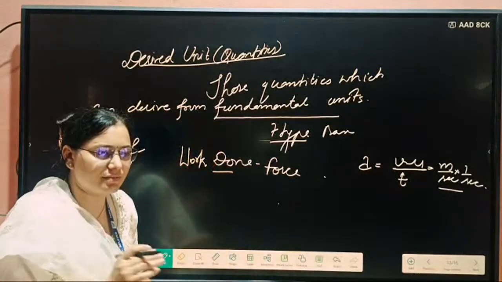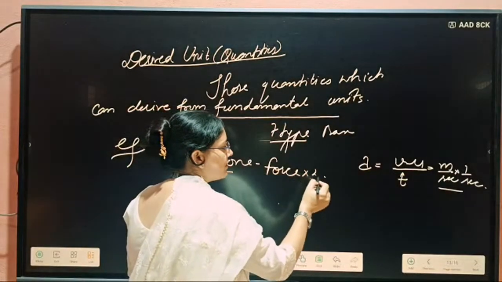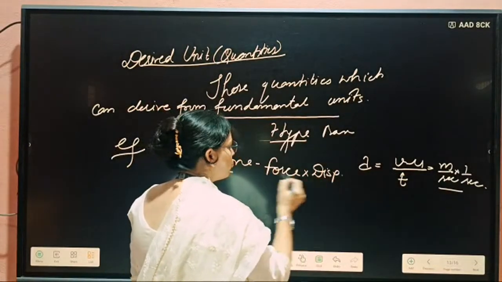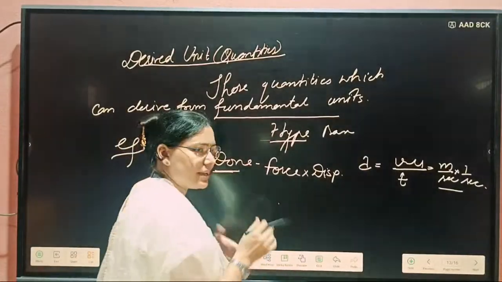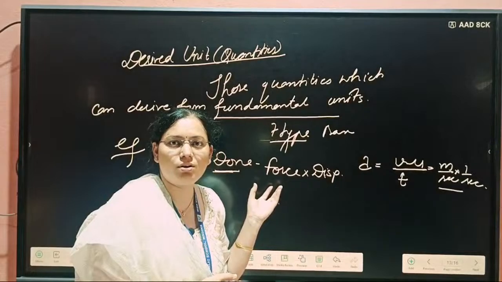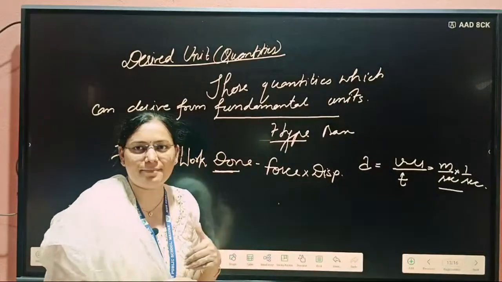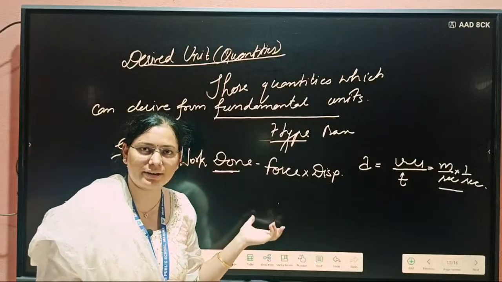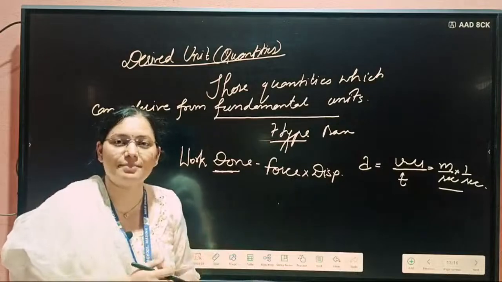In the next unit we will read about vector and scalar. So till here we know about force and displacement, that is known as work done. Yes or no? So this work done, can you say it is a fundamental unit? No, because work done comes out from the fundamental units. It is not fundamental already. So that's why this is coming from the base units, fundamental units.